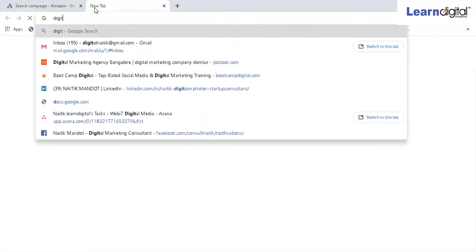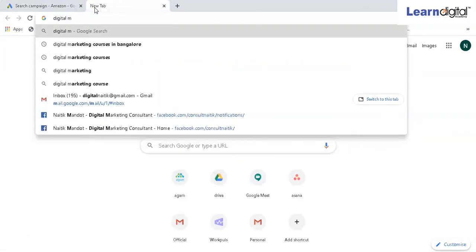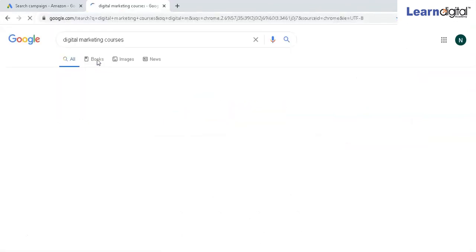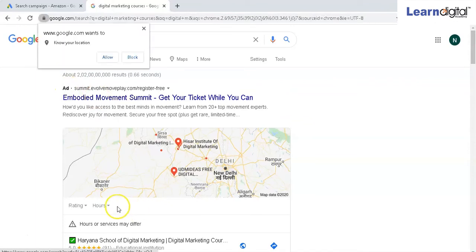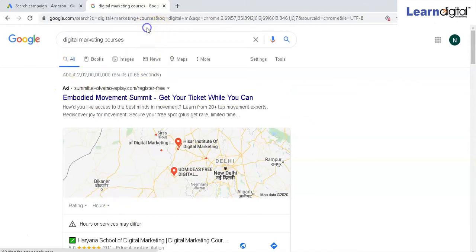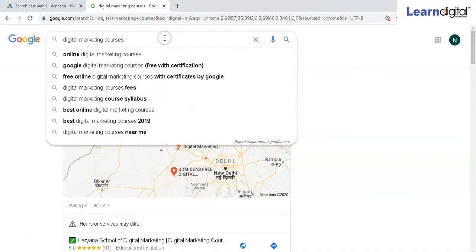If I search over here in Google, digital marketing courses, I can see an ad over here, right? Usually I see, let's say, 3 or 4 ads over here. Maximum I can see 4 ads. The very first position will be known as absolute top position. The second, third, and fourth positions will be known as top position.